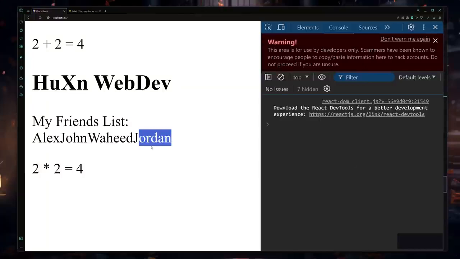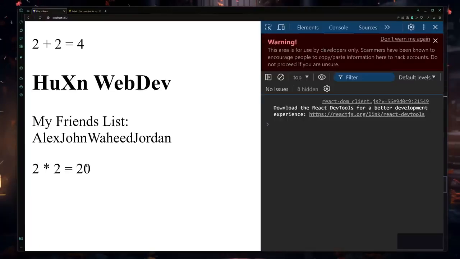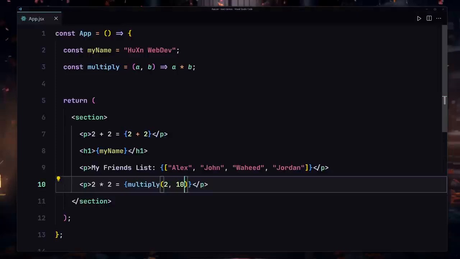If I save my file, what are we getting? We are now getting 2 times 2 gives us 4. If I change that to 2 times 10, save my file, it's going to give us 2 times 10 gives us 20.